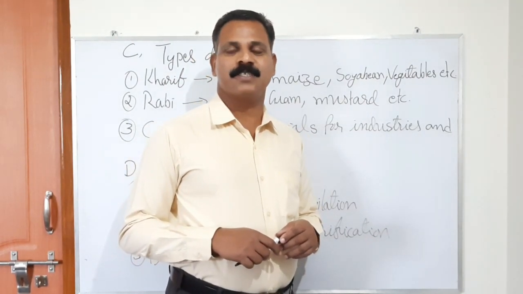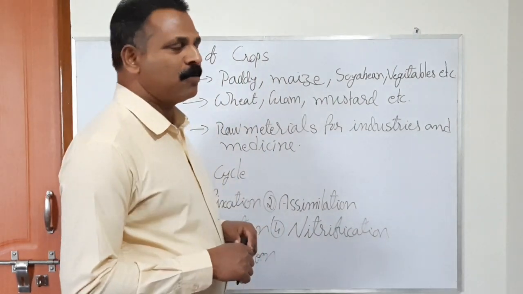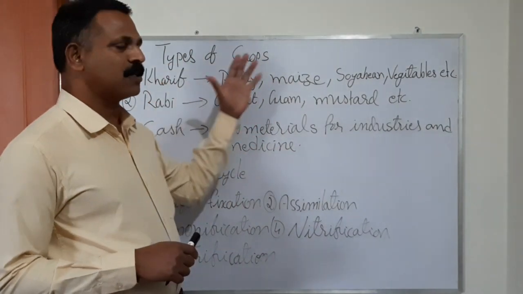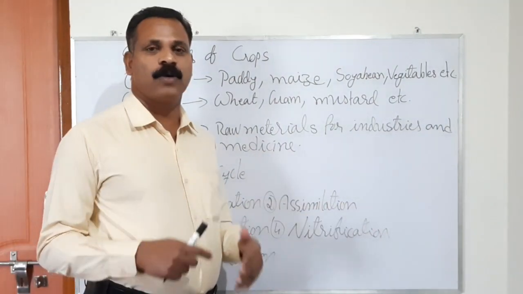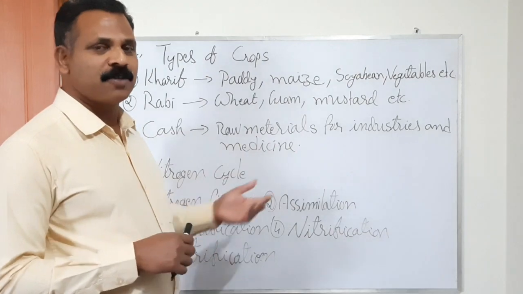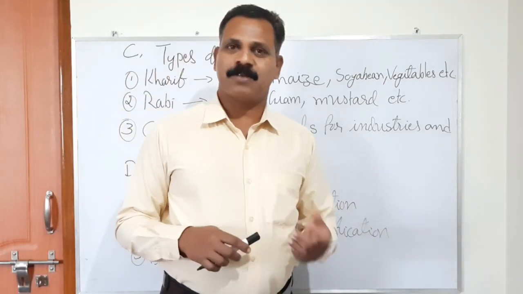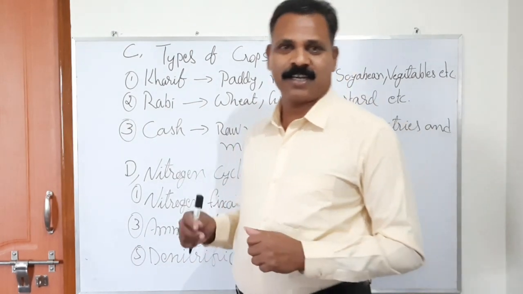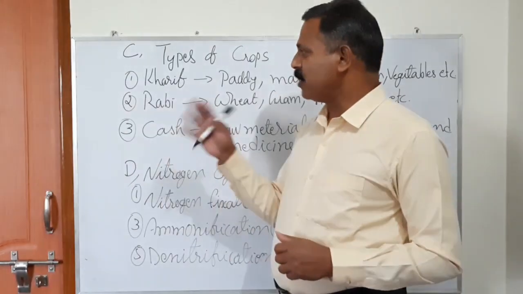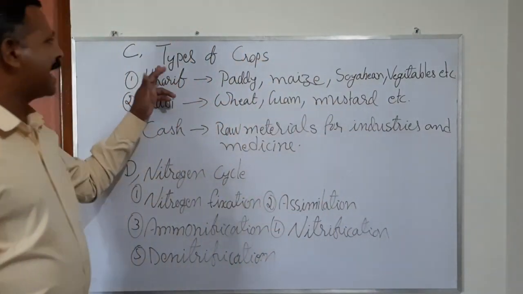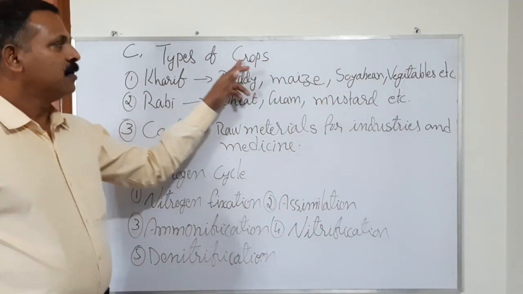In the first session, we have studied in detail the heading of this particular chapter. What is crop? What is management? What is animal husbandry? And in the second point, we studied in the same class the concept of farming, agriculture. And today we are going to study the third point, that is types of crops.